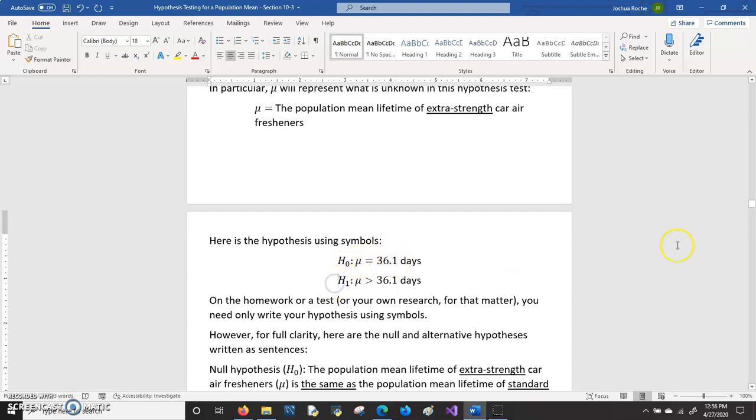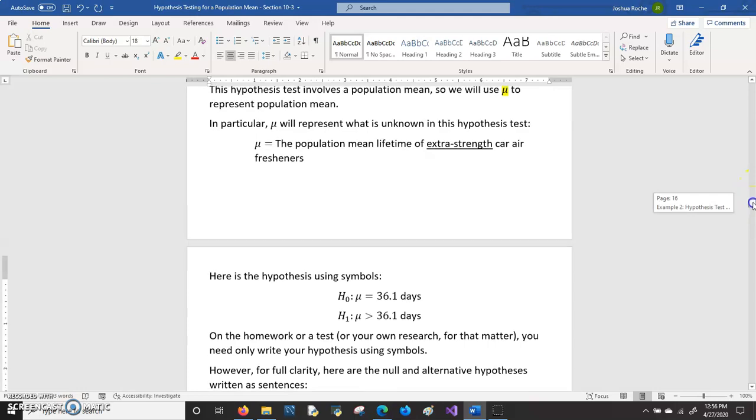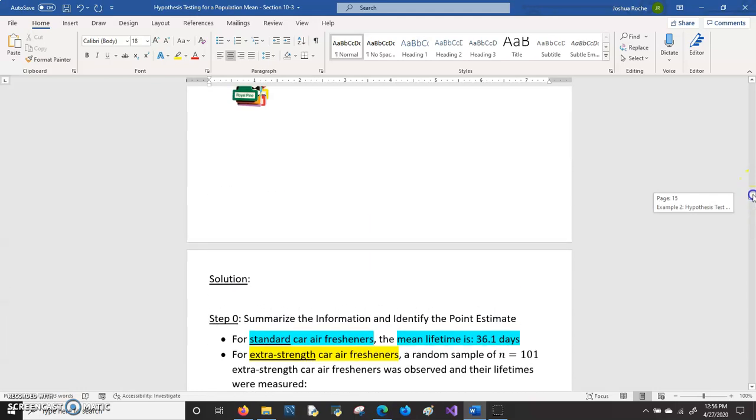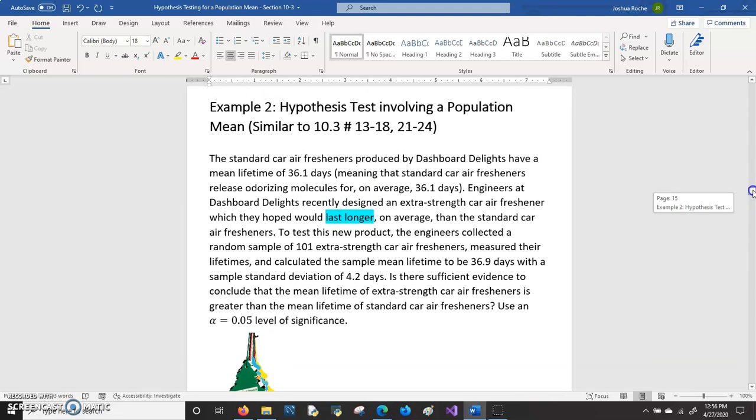The alternative hypothesis has to do with the question that the engineers are asking. And in particular, I highlighted in this description that they wanted to know whether the extra strength air fresheners would last longer than the standard air fresheners.